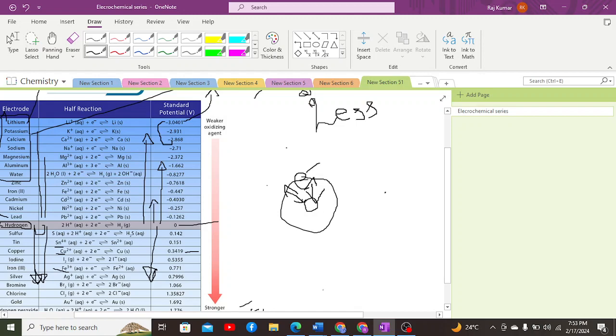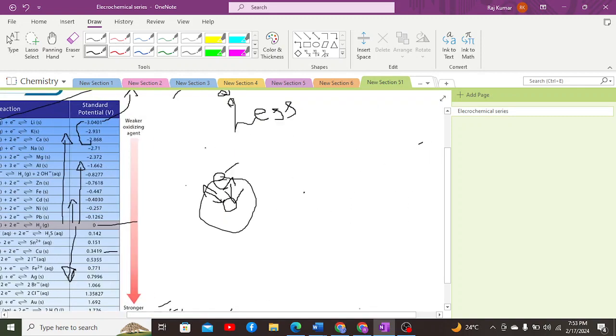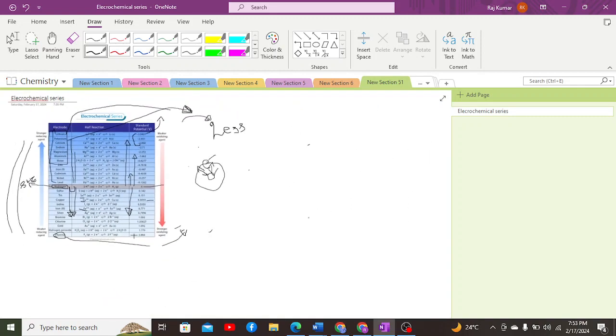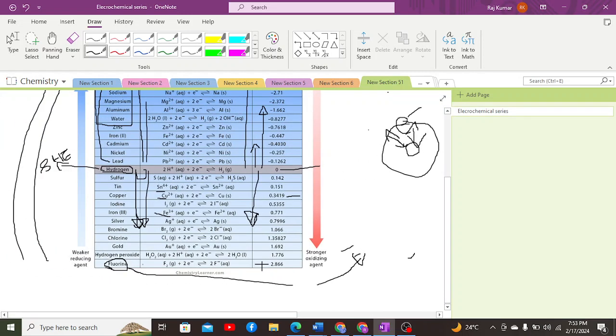Likewise, let's take another example: non-metal elements. If we have fluorine, chlorine, bromine, iodine, all of these are non-metals, and they are placed below the hydrogen electrode, which showcases that they have the capability to accept electrons, due to which they are considered to be in the class of oxidizing agents. As a result, they are going to undergo reduction.